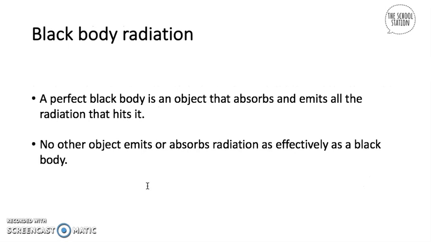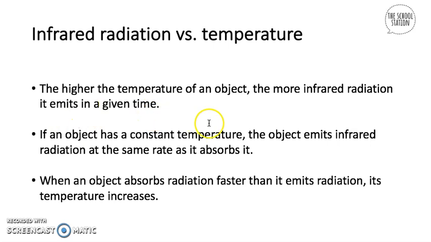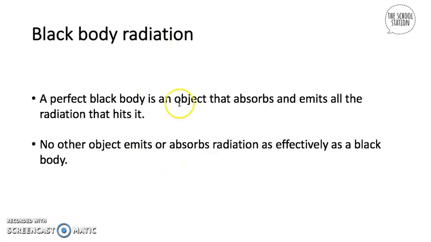Now we're going to be talking about black body radiation. This is what we were talking about earlier. I was telling you that if an object has a constant temperature, the object emits infrared radiation at the same rate as it absorbs it. A perfect black body is basically an object that absorbs and emits all the radiation that hits it. It's basically perfect, and no other object emits or absorbs radiation as effectively as a black body. It's very smooth and it's the perfect object to emit and absorb radiation.